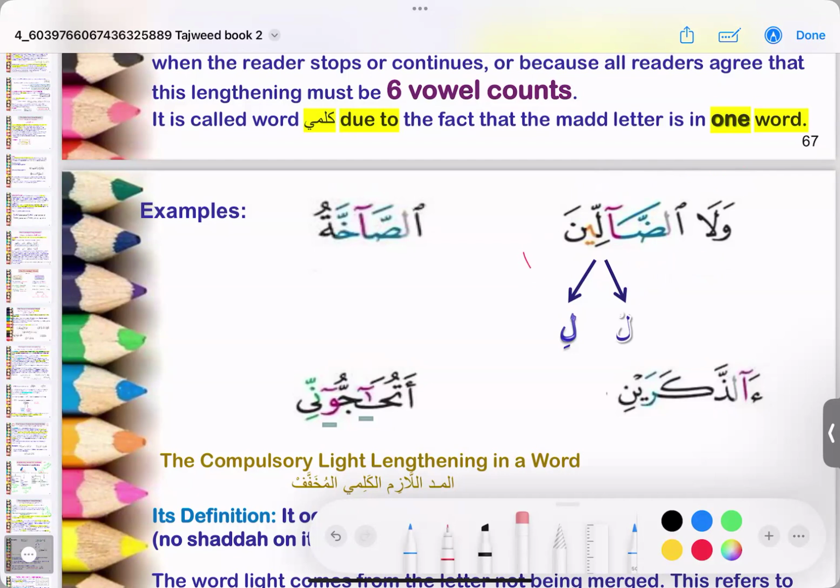No, you have to stretch the dod and merge it with the lam. Waladhdallin.